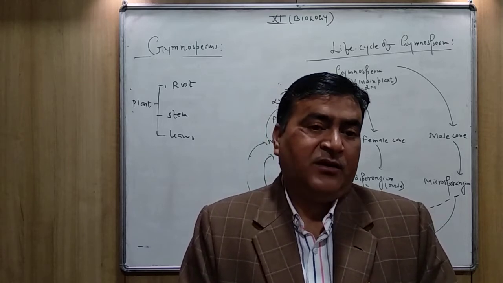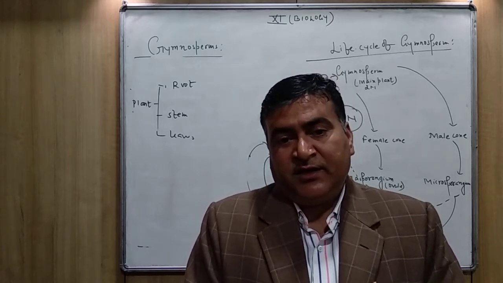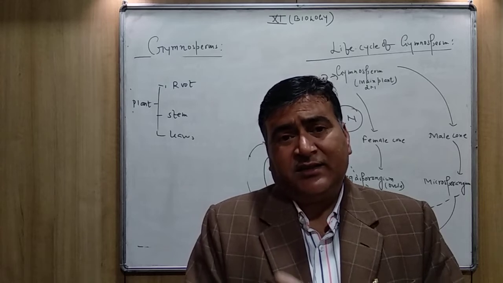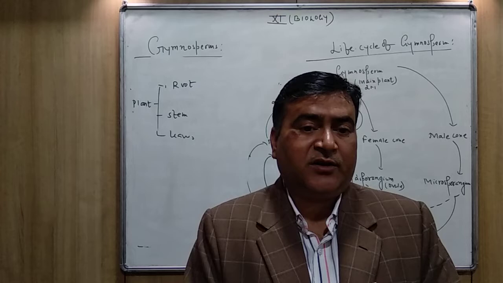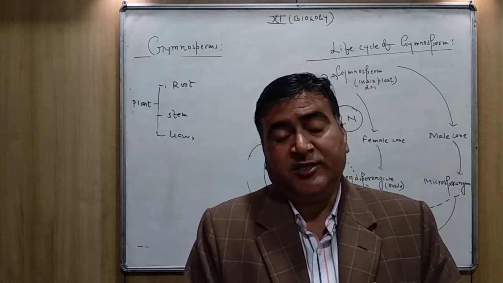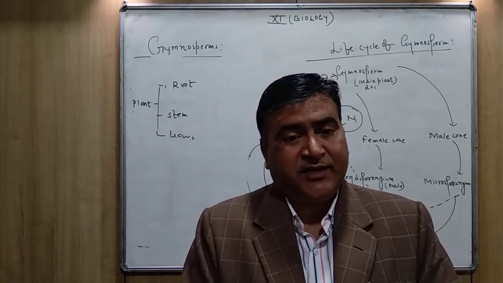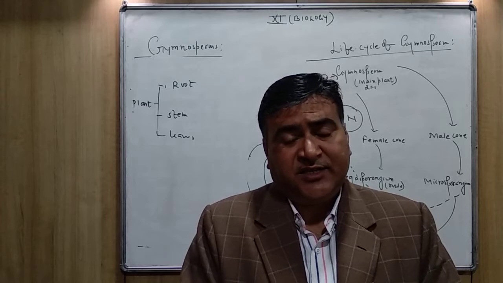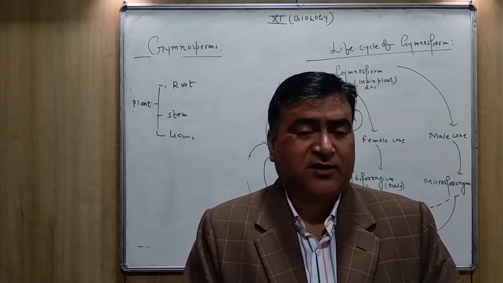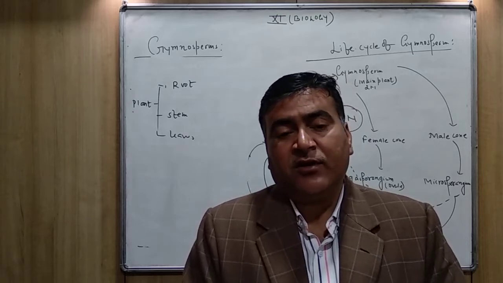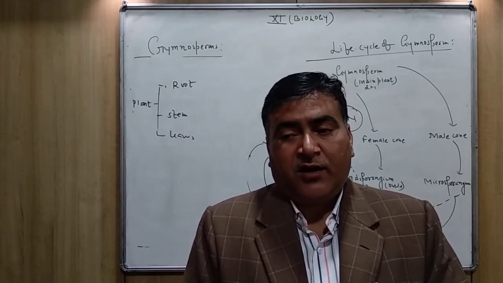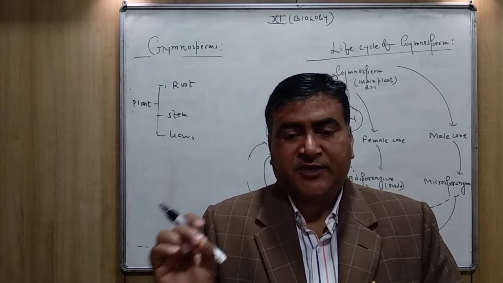Even in the conifers and the cycads, you can observe in the members of the coniferales, in the gymnospermic plants, like in the case of Pinus and Cycas, the leaves look needle shaped in structure.